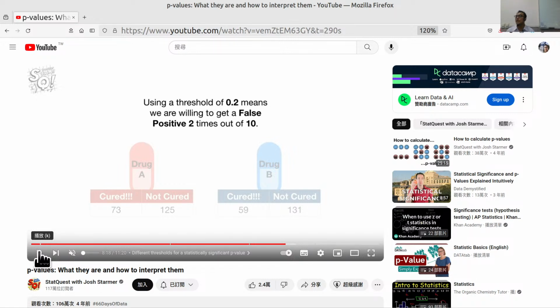Okay, here is another special case: getting a small p-value when there is no difference is called a false positive. Okay, again, cured and not cured, and the p-value is 0.01. I know that is very small, but this kind of result can be categorized as a false positive. The false positive.